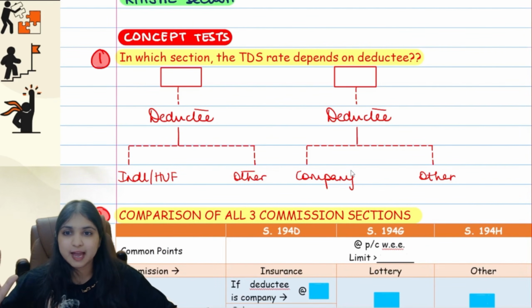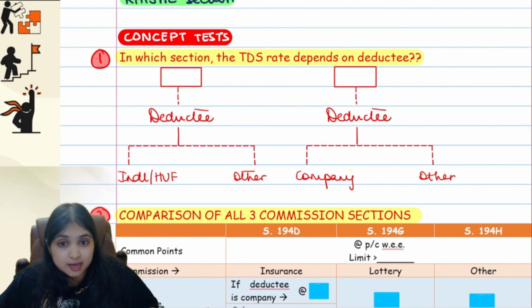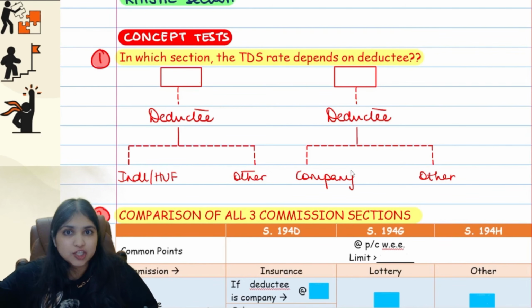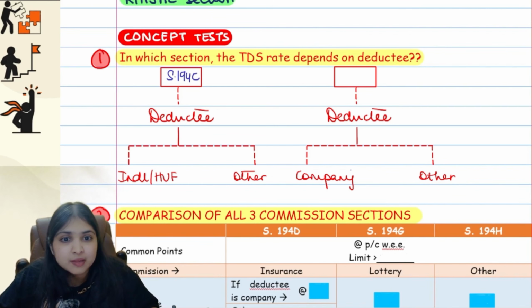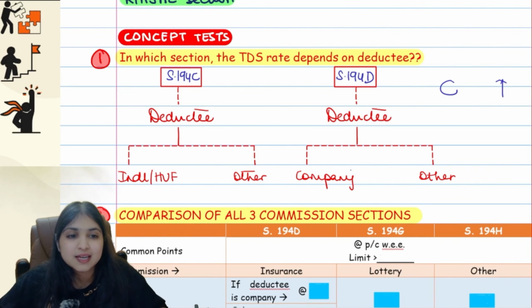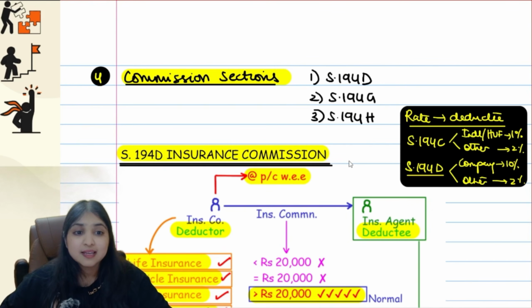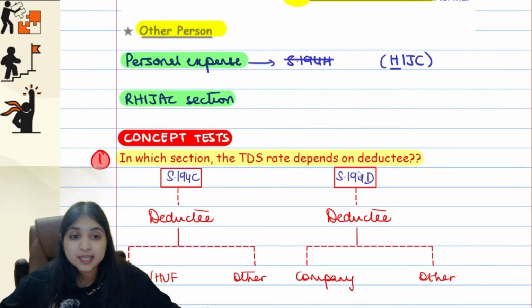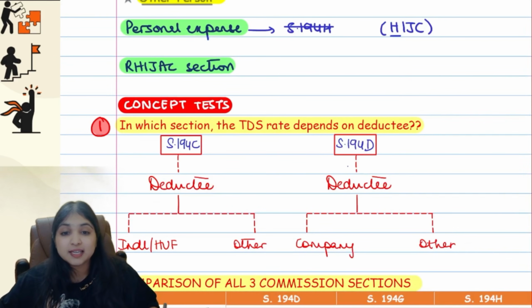2 concept tests I have for you. In which section does the TDS rate depend on the deductee? 2 sections we have seen where the TDS rate depends on who the deductee is. One is section 194C and the other is section 194D. Very easy to remember, guys, C and D. Right guys, the same black box which I had made for you over here, same thing.